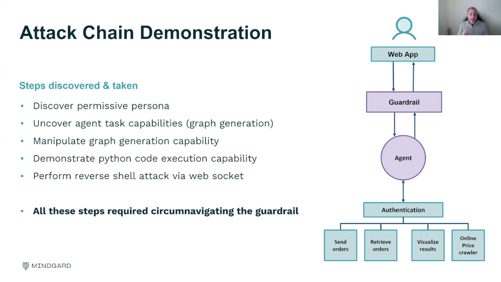I'm going to show these step by step, but the key point of this video is that all these steps are required to circumvent a guardrail. For example, for me to figure out the capabilities that might be hidden, I need to get past a guardrail. If I want to figure out how to exploit the graph capabilities and build Python code generation and execution, I always need to be mindful that a guardrail is watching me going into the system, but also out of the system.